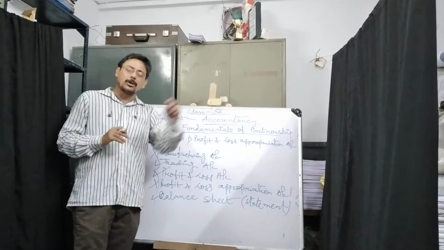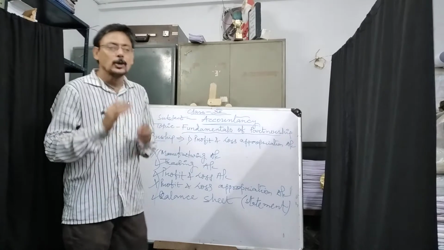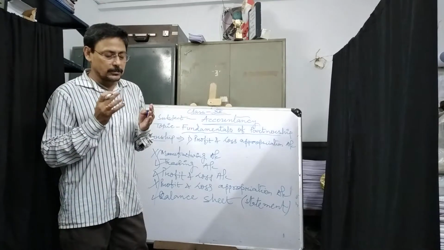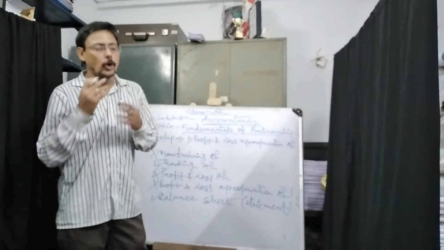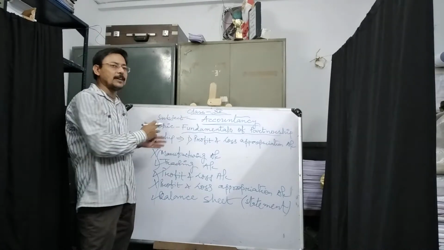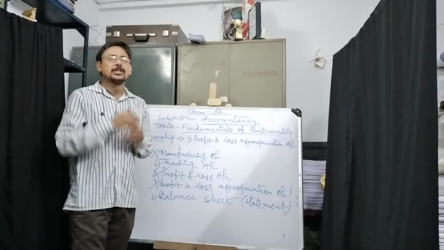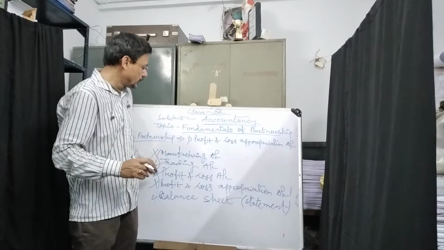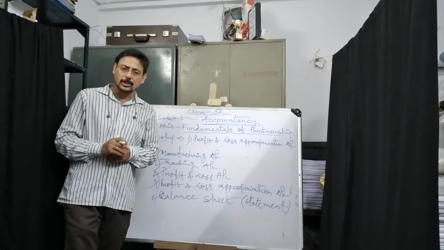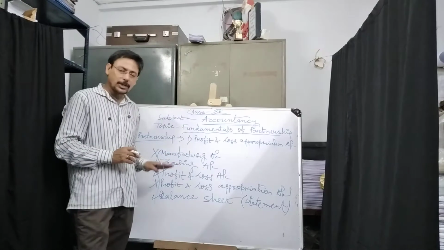So the profit and loss appropriation account is required to distribute their profit, their salary, their commission, their bonus, and any amount to be transferred to the reserve fund, like this. Interest on drawings also is to be distributed among the different partners in the profit and loss appropriation account.